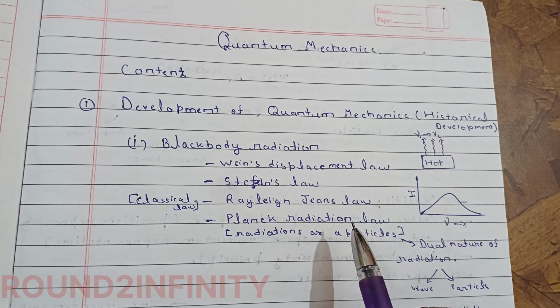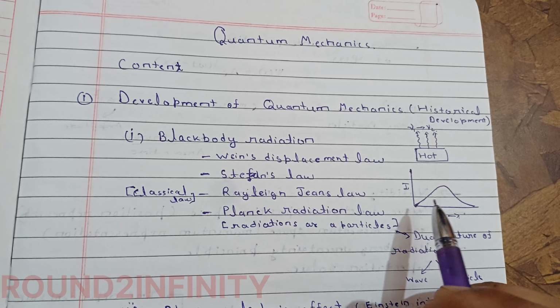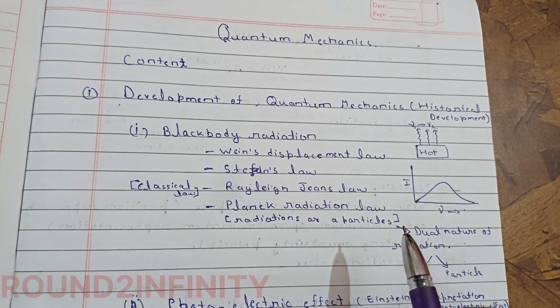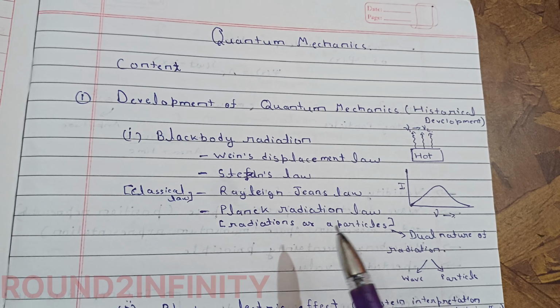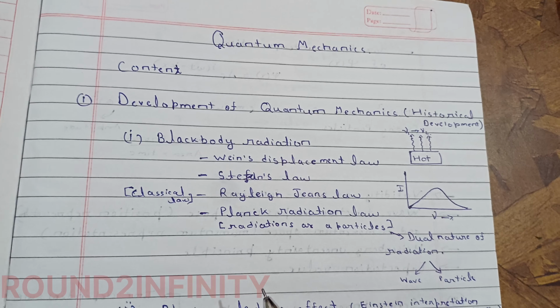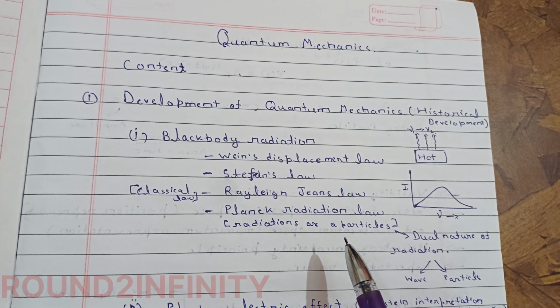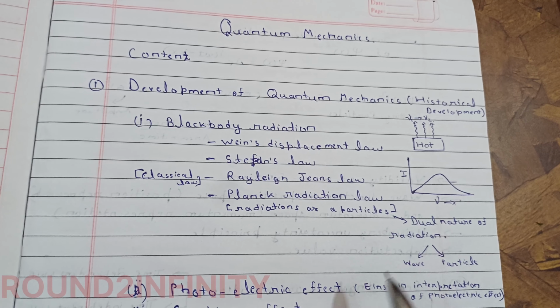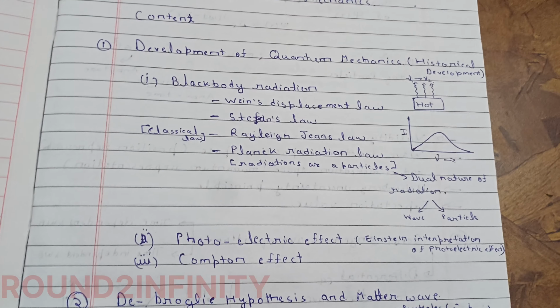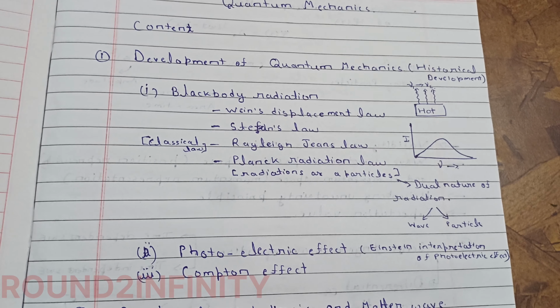Then came Planck's radiation law, and he explained this curve very efficiently with quanta, considering radiation as particles. After this explained the curve, the dual nature of radiation, wave and particle, came into existence.